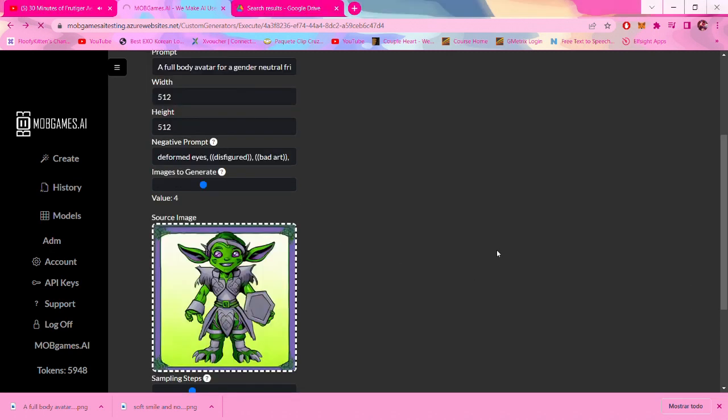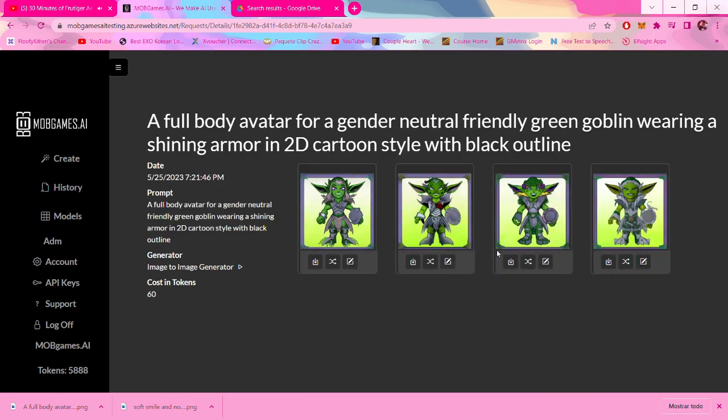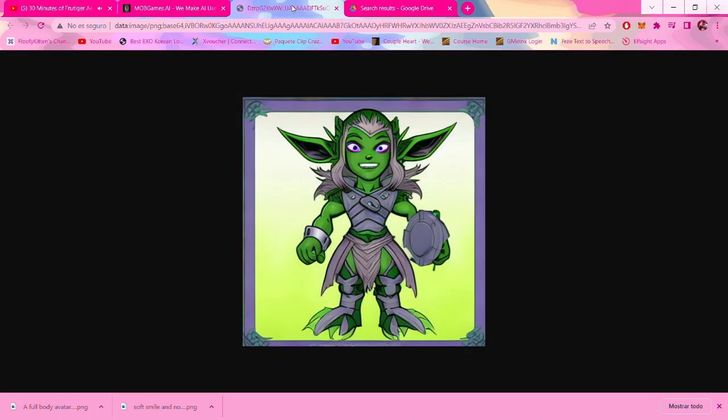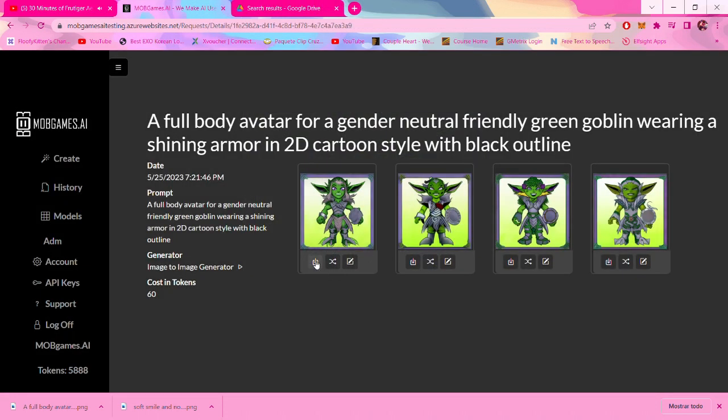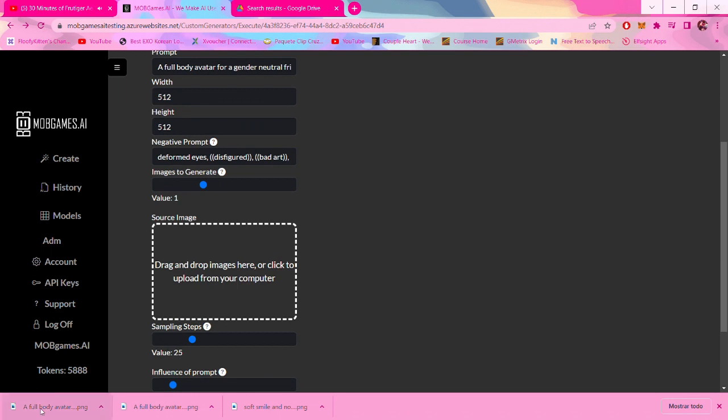At this point I got a character that I really liked, but it was looking more Prince Charming, and I was looking for a character that is more like a very girly looking boy, or a girl that maybe has some masculine features, so it's really more gender neutral.